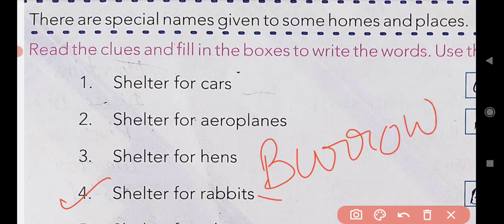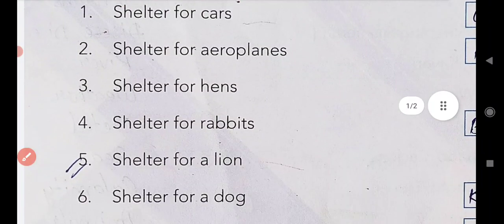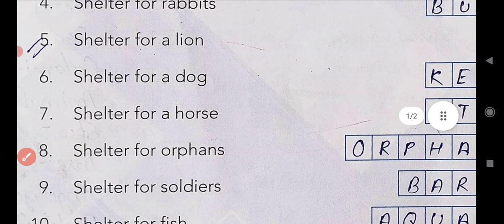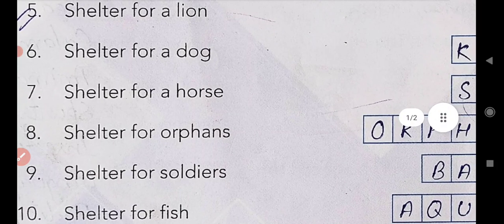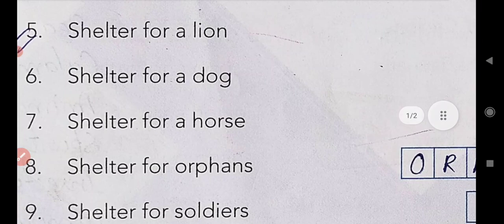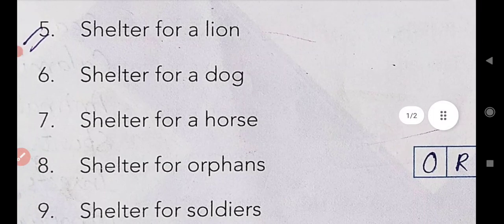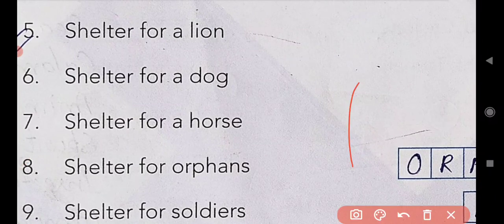Now after that come to the fifth one, shelter for lions. Can you guess the place where the lions stay? The answer is lair.